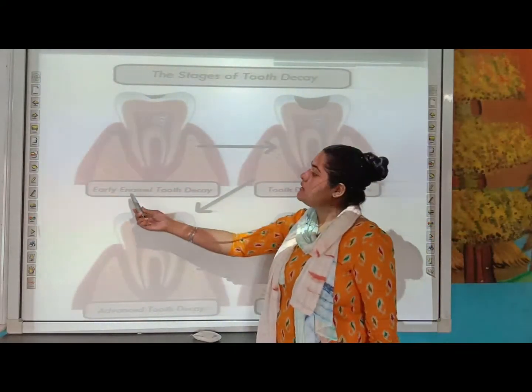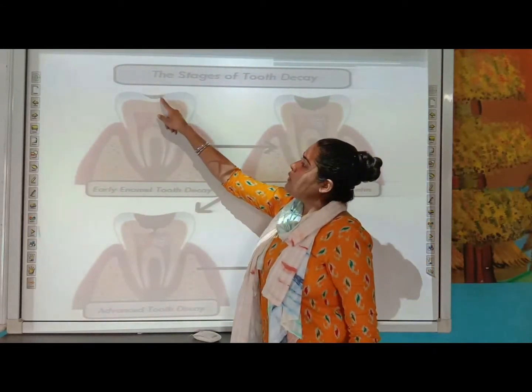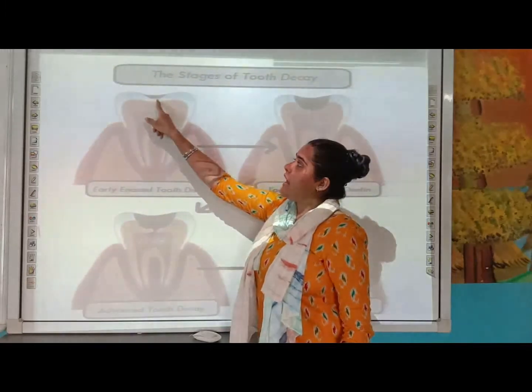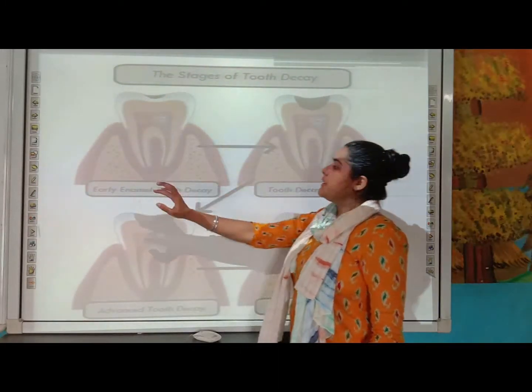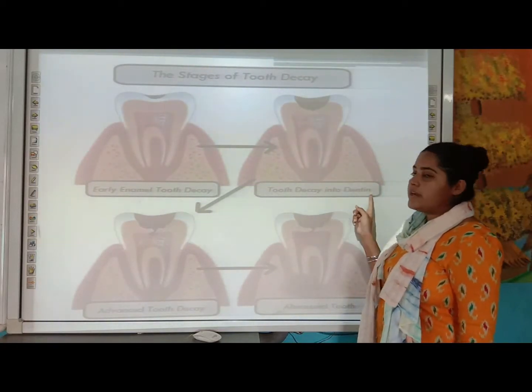First of all, you can see here the early enamel tooth decay. Here you can see a black spot. This is the early stage in which your enamel is damaged. There is a cavity developed here. Later on, this cavity will increase and it will reach your dentine part.